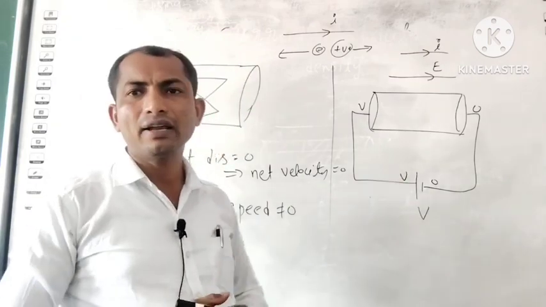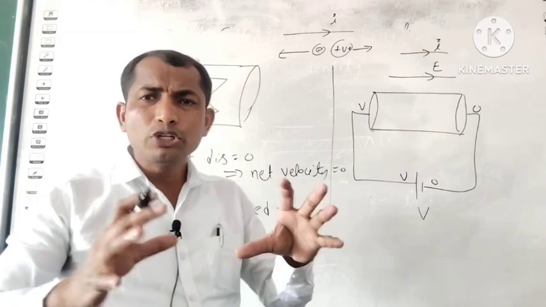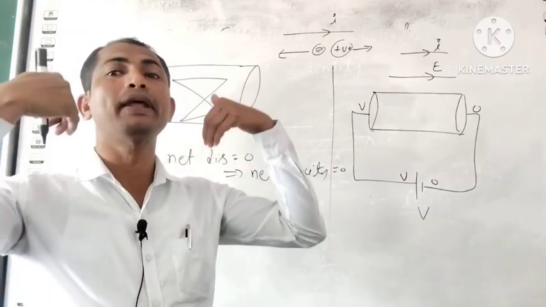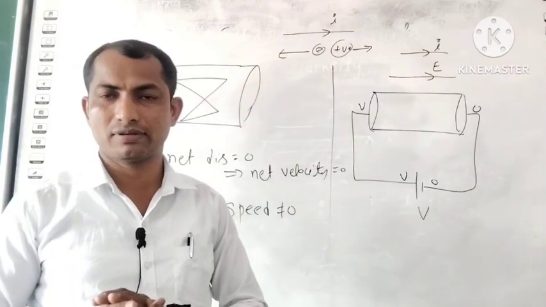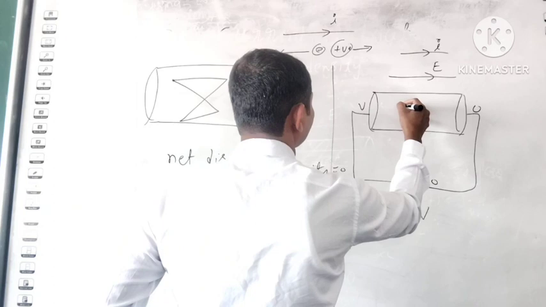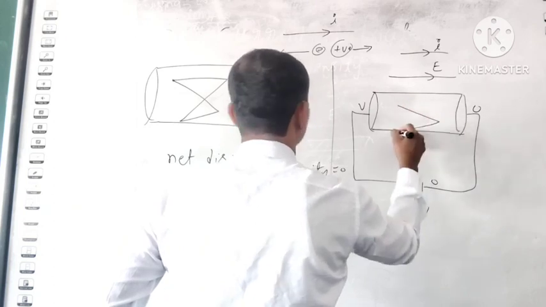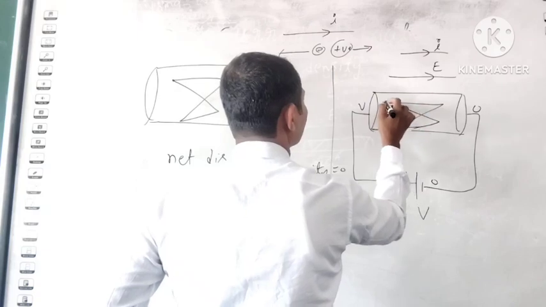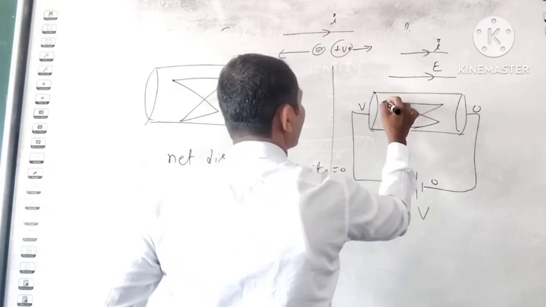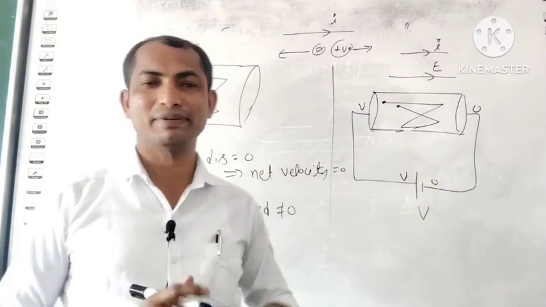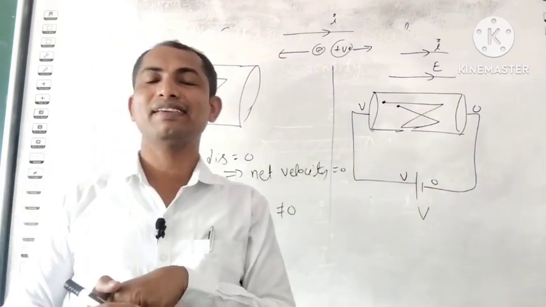Now what have I created? I have created the electric field. Due to this external electric field, some force will be applied on the electrons. Suppose you take the same diagram like this, then like this, then like this. Here is the initial and the final point. Now there is a displacement, so in this case net displacement is not equal to 0.